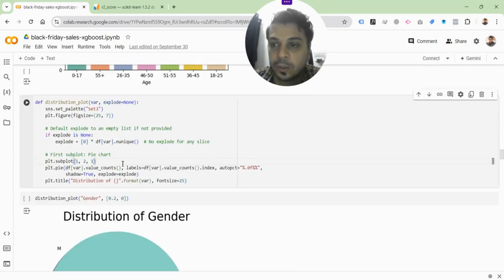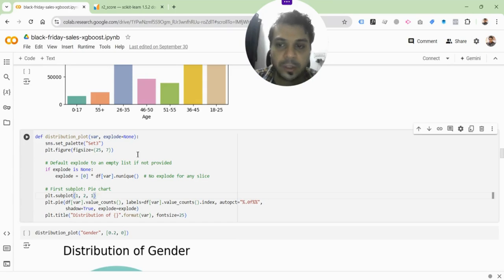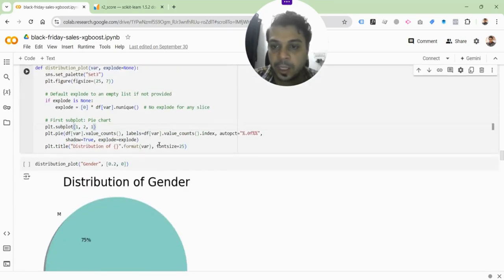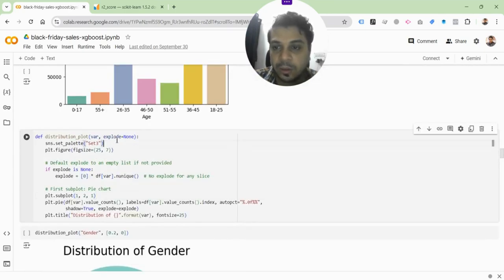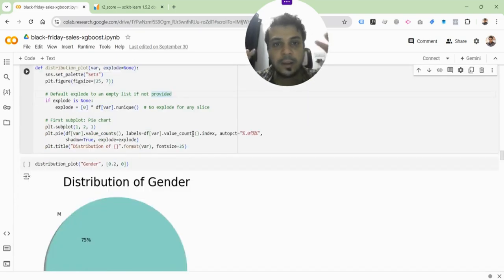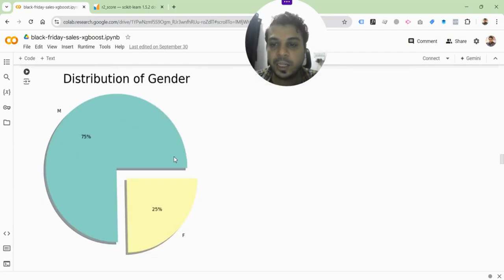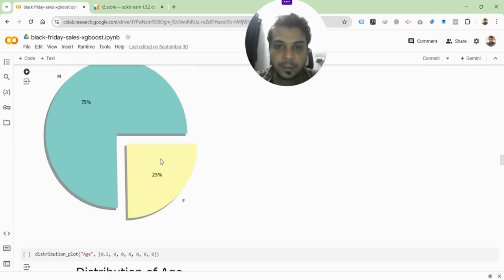So the subplot is basically a way to have multiple plots within the same chart region, but in this case, we only have the pie chart. So that's what we're plotting here. The way the pie chart has been done is using something called an explode parameter. Again, not something that you really need to dive into details, but I just want to tell you how this is being done. You can show the pie chart in a useful way. You have some of these built-in functionalities in Google Sheets and Excel as well, but this is just being done in Python. It shows one of those segments that you've defined in a separate fashion. So the female has been shown separately from the rest of the pie chart.